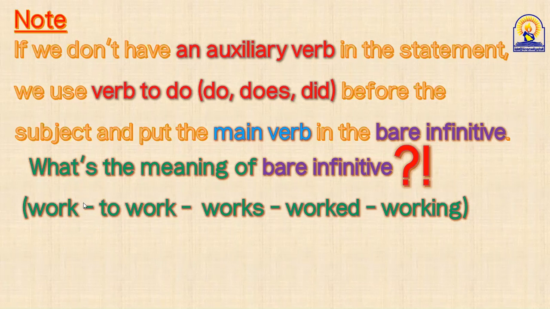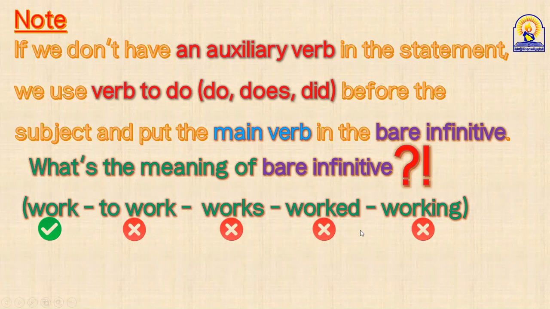So be careful, guys. If you use do, does, or did to form a question, don't forget to change the main verb into the bare infinitive. If you check here, to work, no, it's not bare infinitive. What about works? No, not bare infinitive. What about worked? No, it's past. What about working? It's the ing form or gerund form. The correct one is work, as Walid said. Thanks, Walid.